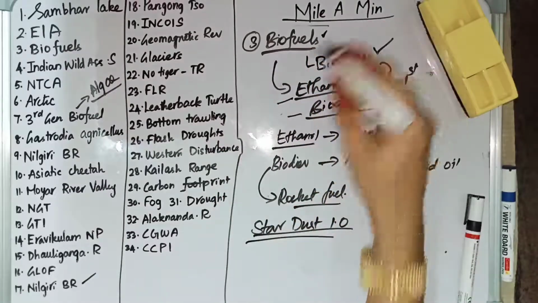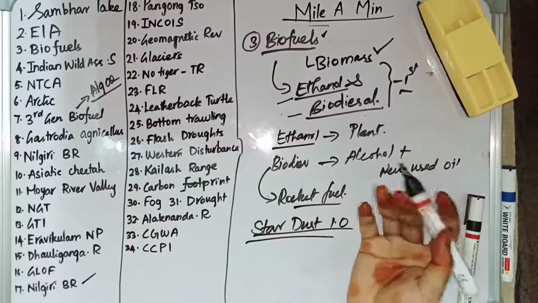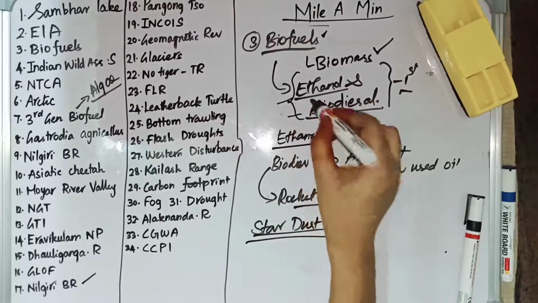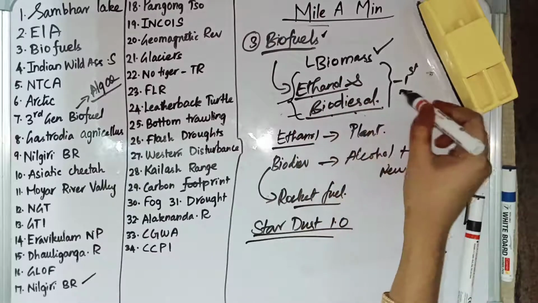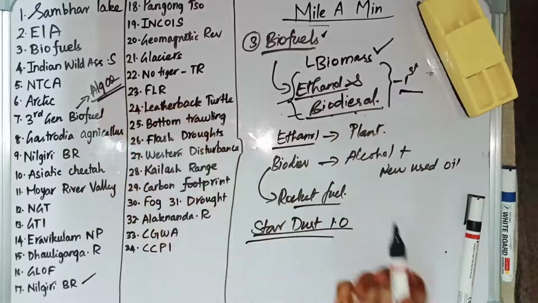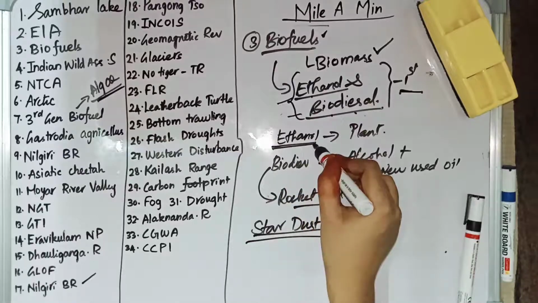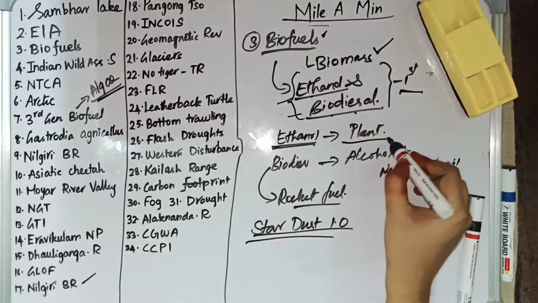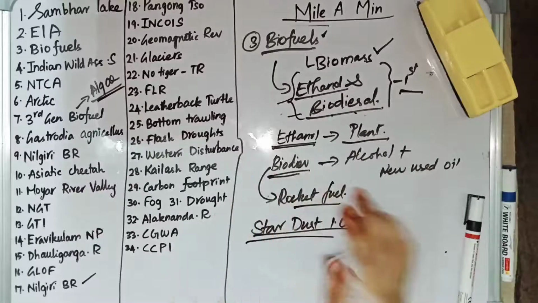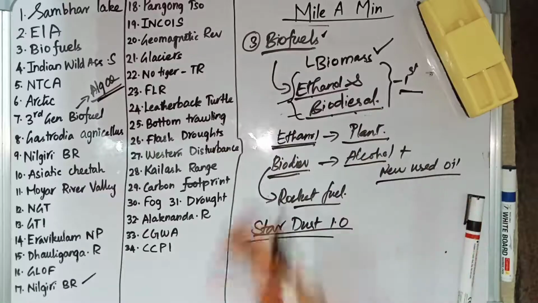Biofuels are obtained from biomass and converted into a liquid fuel so that it can be used as a transportation fuel. The most commonly known biofuels are ethanol and biodiesel. Both represent first generation biofuels. There are also third generation biofuels which are obtained from algae. Ethanol is a renewable one which is obtained from different plant materials, whereas biodiesel is obtained by a combination of alcohol plus new or used cooking oils.